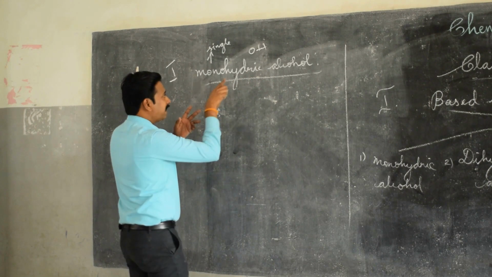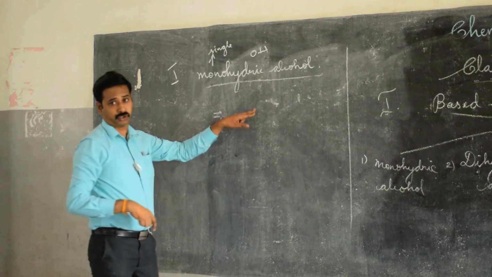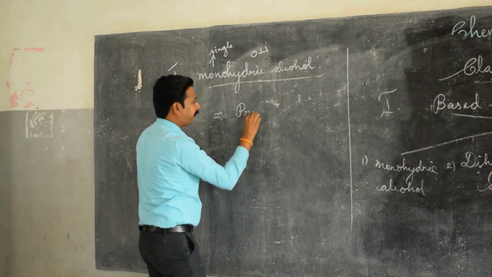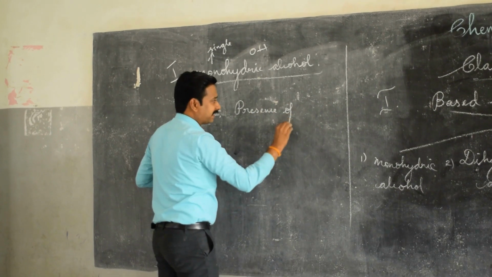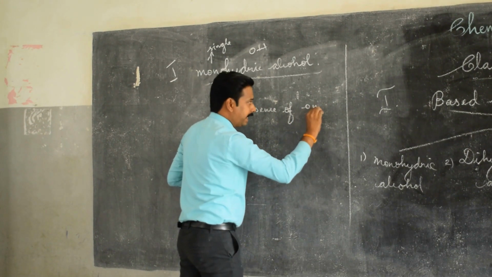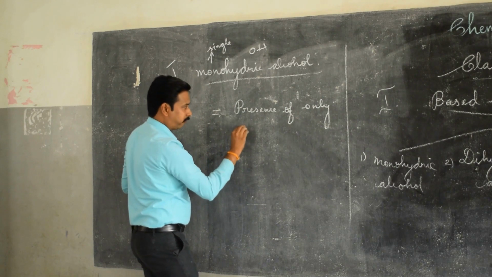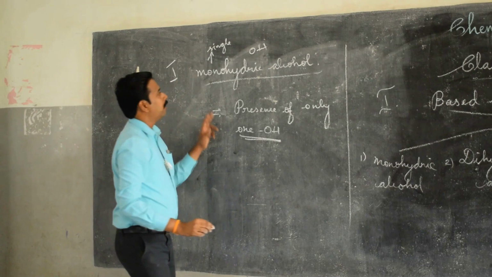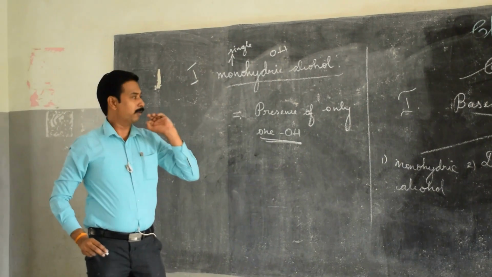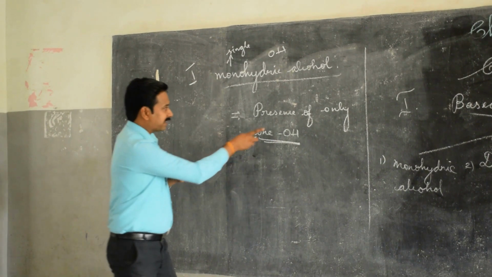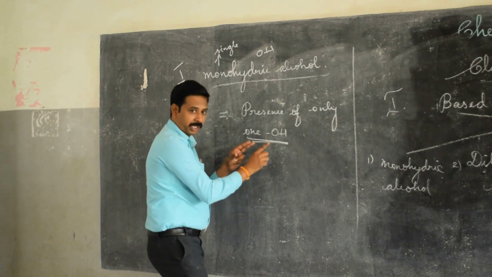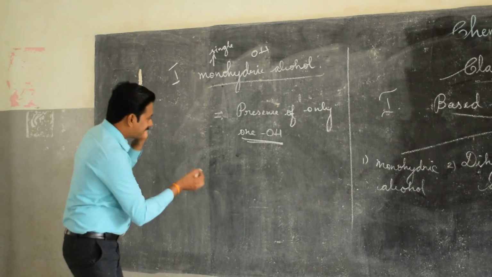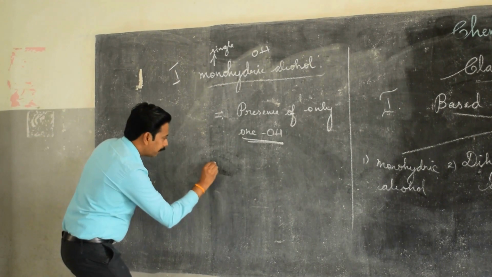2 mark question: what is monohydric alcohol? Monohydric alcohol is nothing but the presence of, a very important keyword, only one OH. Presence of only one OH is called monohydric alcohol. So the most important keyword is presence of only one OH in a molecule, which is called what? Monohydric alcohol.